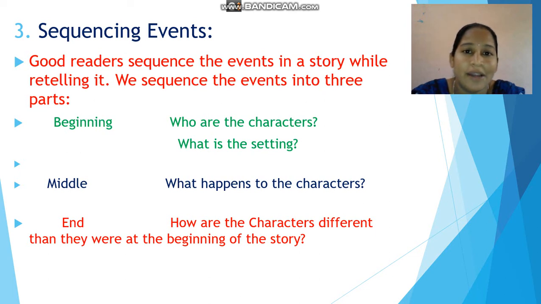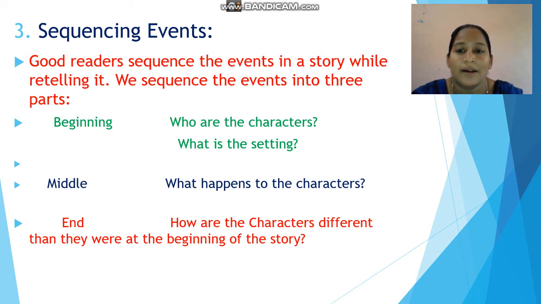So, in the beginning, who are the characters, what is the setting. And in the middle, what happens to the characters. And in the end, how are the characters different than they were at the beginning of the story.